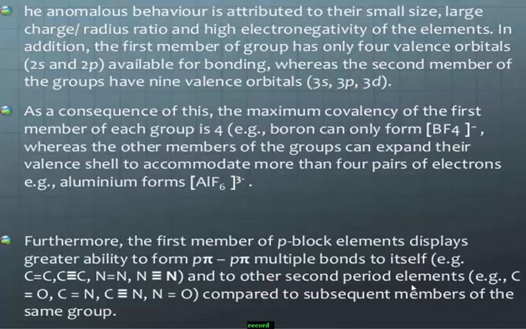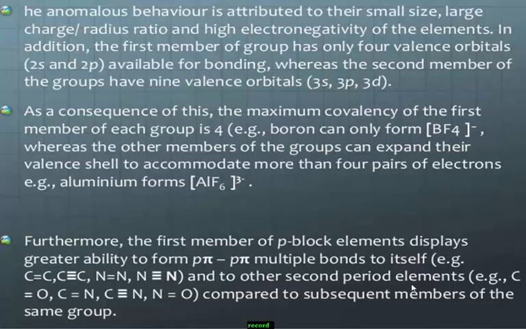For example, in the 13th group, boron is the first member, therefore this group is also called the boron family. Boron shows several anomalous properties when compared with other group elements. As a consequence, the maximum covalency of the first member of each group is 4, whereas other members of the group can expand their valency, meaning they show variable oxidation states.